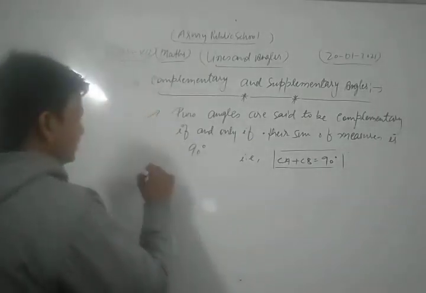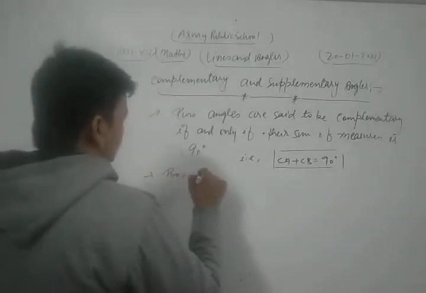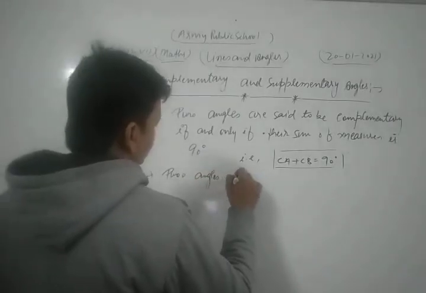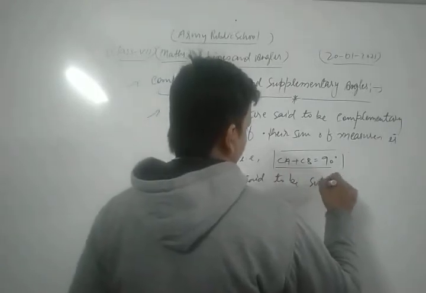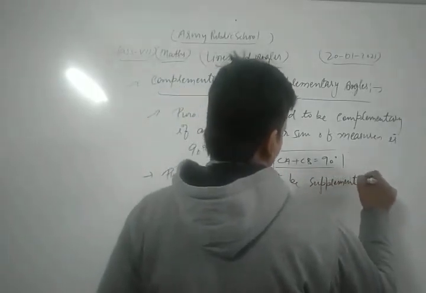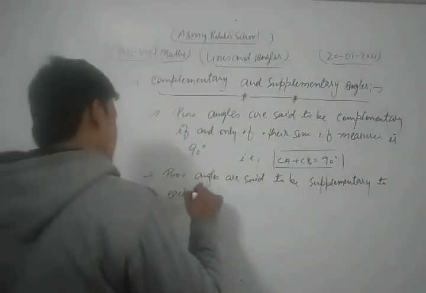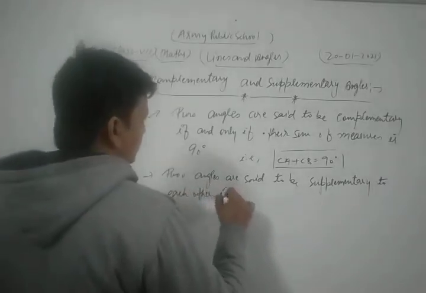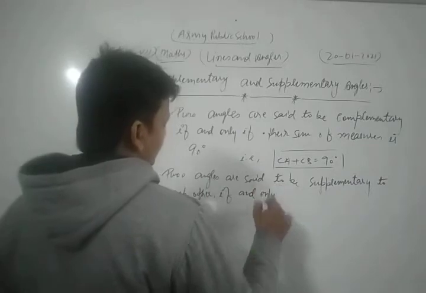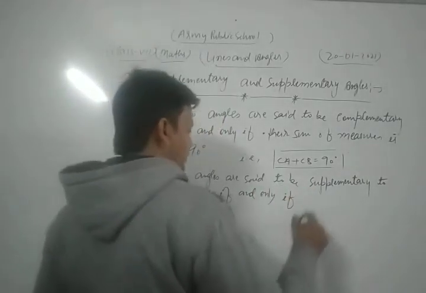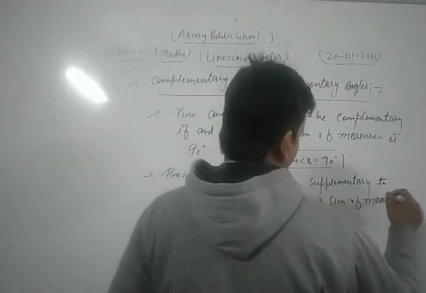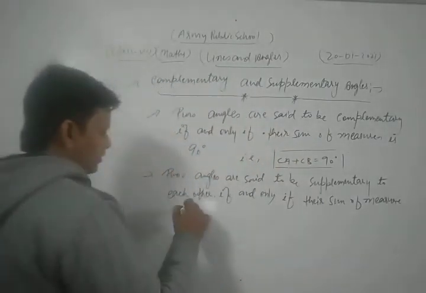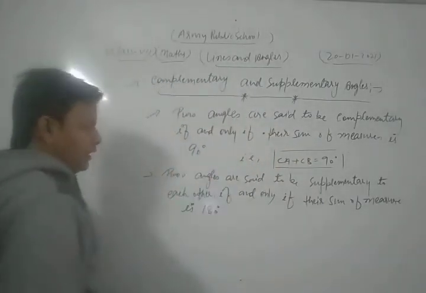Okay, and second important thing is that two angles are said to be supplementary to each other if and only if their sum of measure is 180 degree.